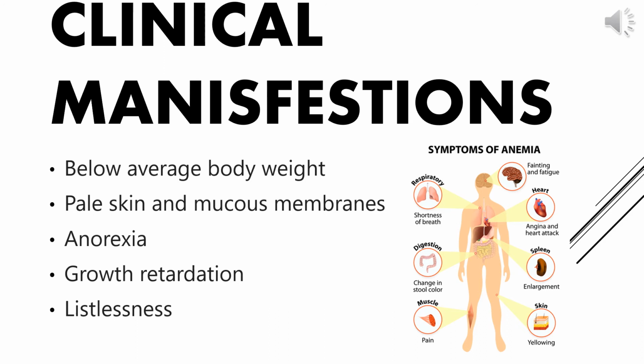The fourth is growth retardation. Due to the decrease in the consumption of other food sources, growth of the child becomes stunted. And the last one is listlessness. The child who has less hemoglobin in the blood becomes listless and weak due to the decrease in the oxygen circulating towards the brain.